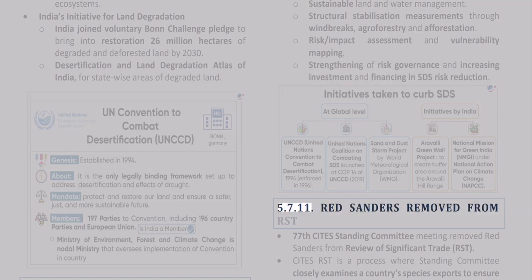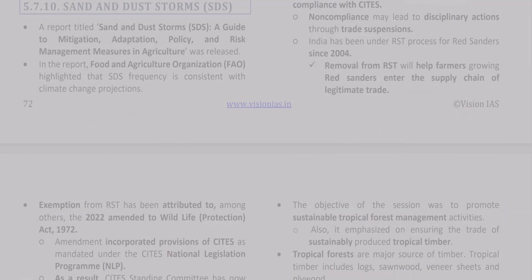Red sanders removed from IST. The 77th CITES Standing Committee meeting removed red sanders from the Review of Significant Trade, IST. CITES IST is a process where the Standing Committee closely examines a country's species exports to ensure compliance with CITES. Non-compliance may lead to disciplinary actions through trade suspensions. India has been under the IST process for red sanders since 2004. Removal from IST will help farmers growing red sanders enter the supply chain of legitimate trade.